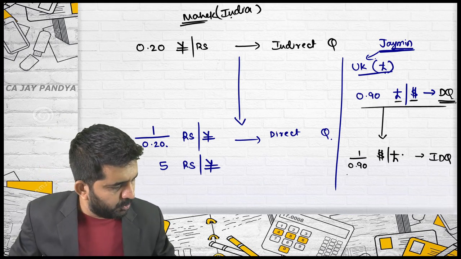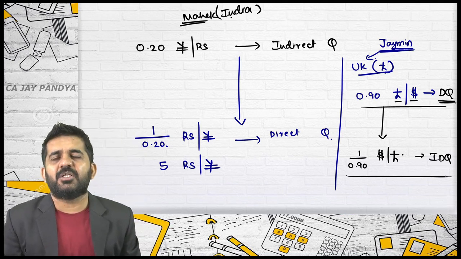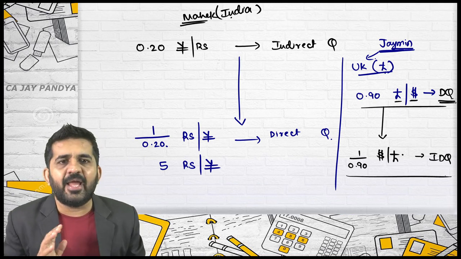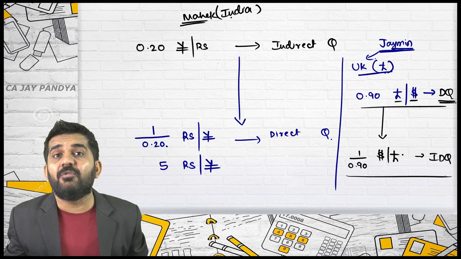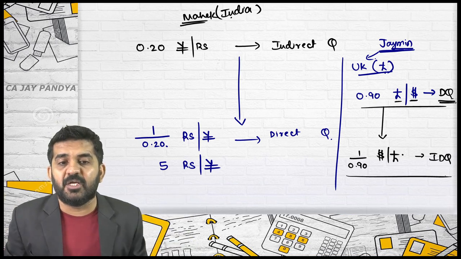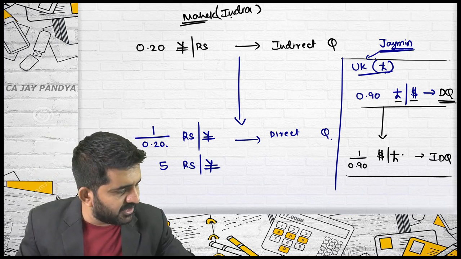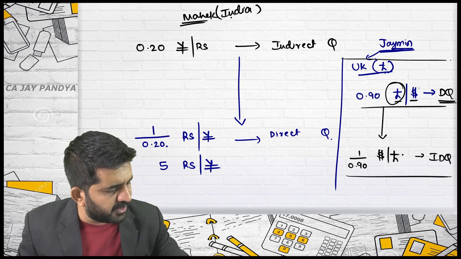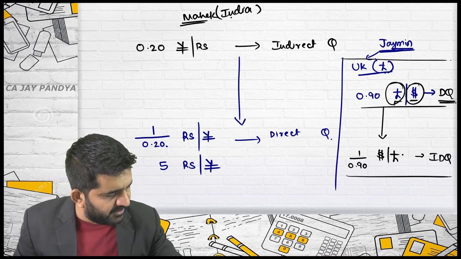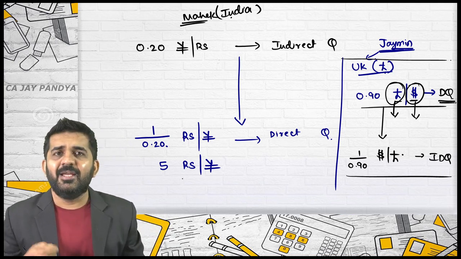This was a direct quote which was converted into an indirect quote. So wherever you are staying, try to understand. Normally in the question it will be rupees per dollar, rupees per pound. But there are n numbers of questions where India will not be involved. UK and US will be involved, UK and Germany will be involved, and the question will be framed in that manner. So you need to understand: if this is the home currency and this is the foreign currency, then it is a direct quote. If this is a foreign currency and this is the home currency, it is an indirect quote.